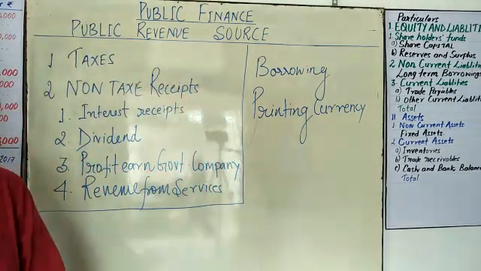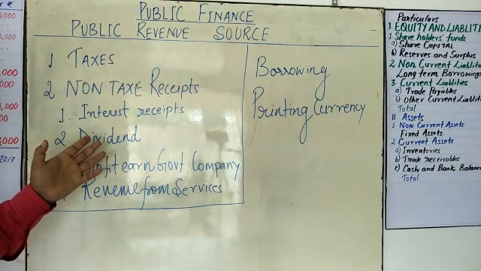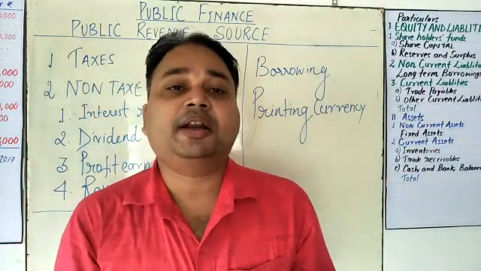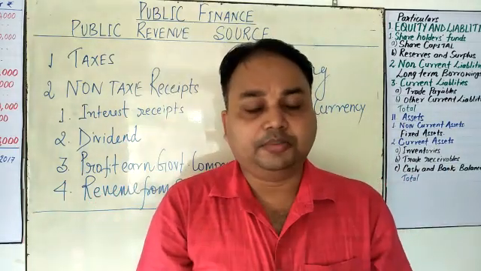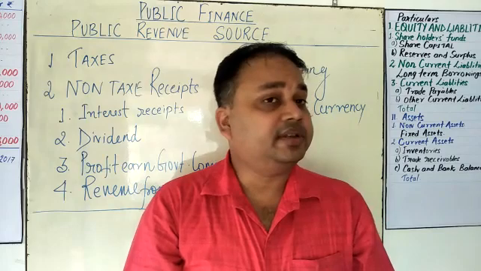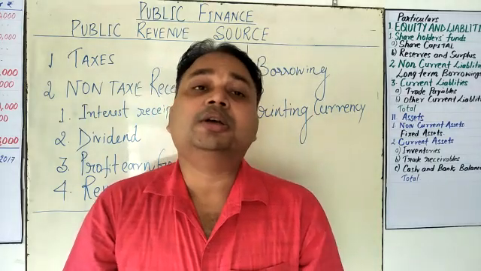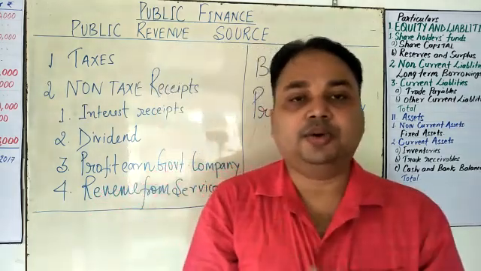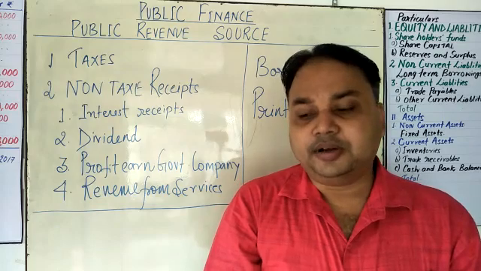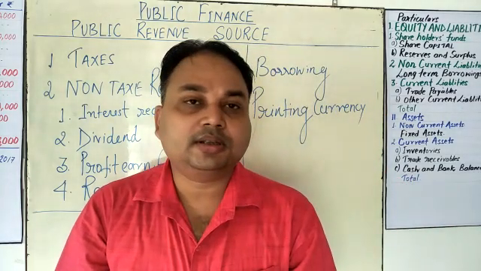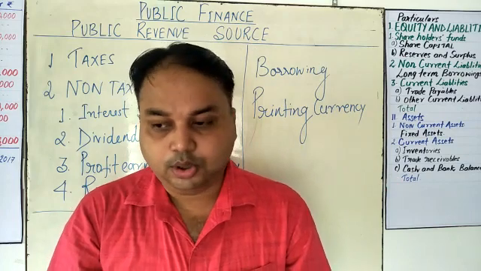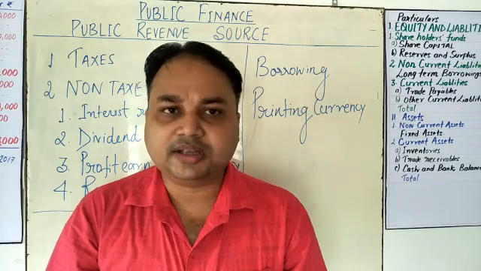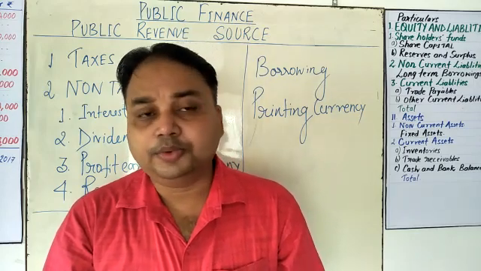So in public finance there is income and expenditure. The government tries to balance income and expenditure, but it is not possible. Every time we face a fiscal deficit. The fiscal deficit arises when expenditure is more than income. What is this? Loss, as you have already studied in accounts. So the government tries to minimize public expenditure through different approaches. We will discuss that in another video. I hope you understand, my dear student.